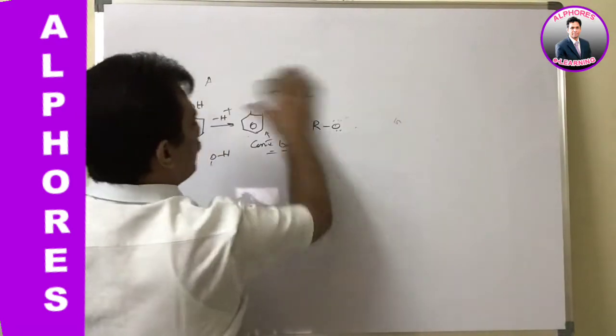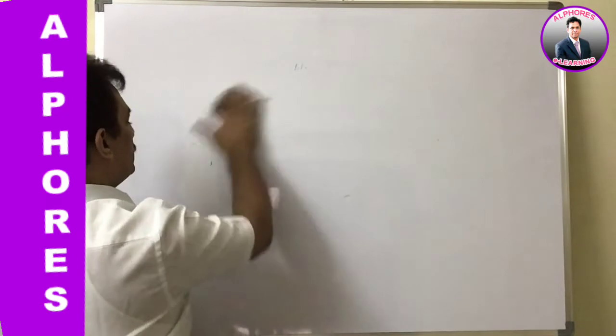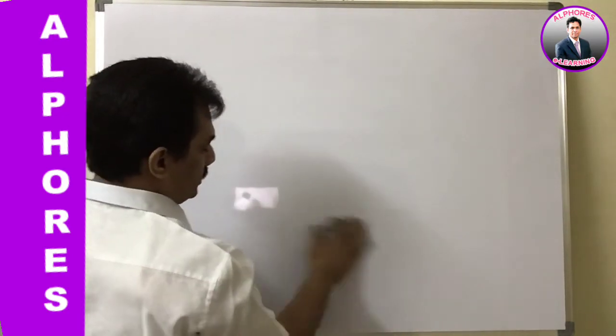And one more comparison is with water. When comparing with water, alcohols generally are, except one alcohol, that is methanol.